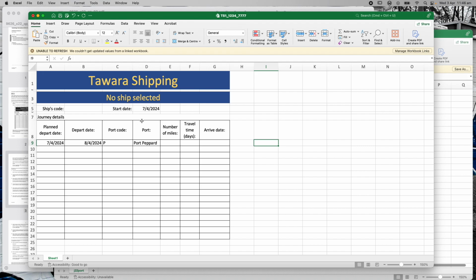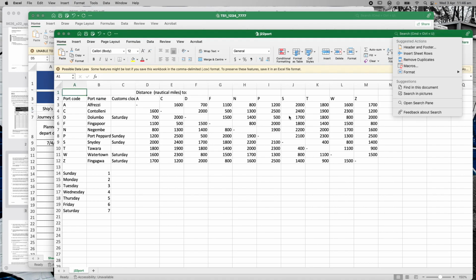Now, this is where we're at the moment. We've got the 7th of the 4th, and it's moving forward to the 8th of the 4th, right? So I'm going to go to here, and we're at Pepard, so that's a Sunday, and therefore it's closed on a Sunday, so it's moving forward to a Monday. But what about a Saturday? I want to test this, say this Dolumbo one, which would be a Saturday, all right?